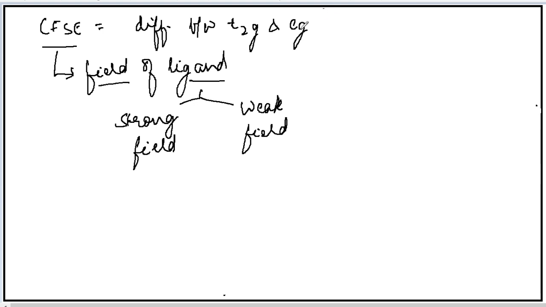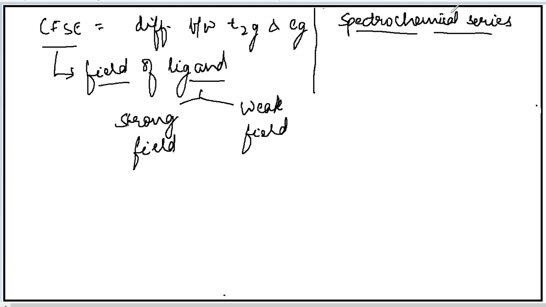Now, in order to explain what type of ligand is strong field or weak field, a spectrochemical series is given. Spectrochemical series includes a number of ligands, and the ligands are arranged in the way that shows which ligand is strong and which ligand is weak. So ligands are arranged in the series. Look here, I am writing the spectrochemical series for you. On this side, I am writing the weak field ligand. So I am going from the weak field ligand to the strong field ligand.